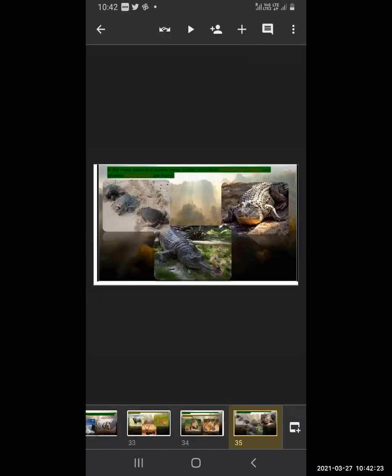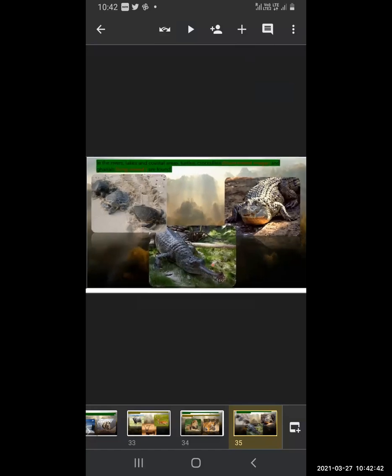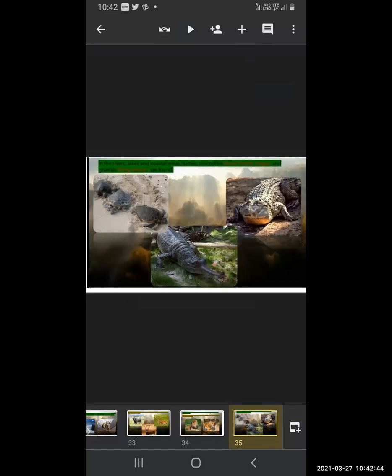In the rivers, lakes, and coastal areas, turtles and crocodiles are found. The crocodile with the blunt nose is called the mugger, and gharials, with the long nose, are also found. So the crocodiles are found of two types: one with the blunt nose and one with the long pointed nose. And turtles are also found.